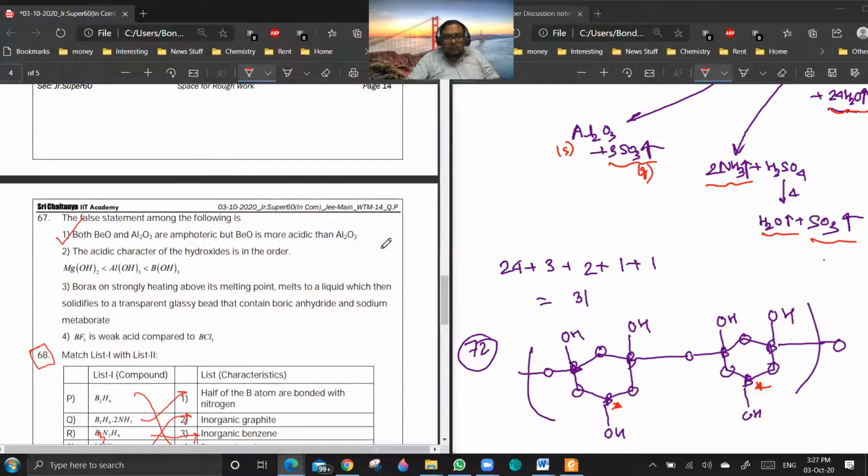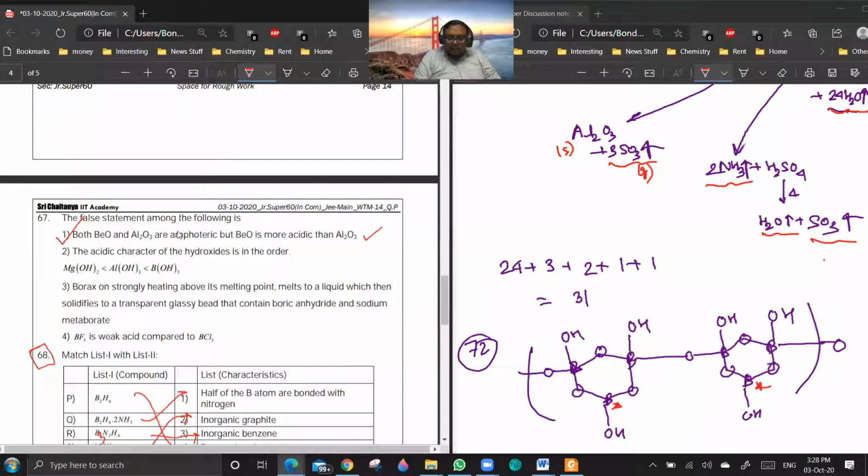So explain all the options once. Sir, 67 first option is correct only, sir. Let me check. B2O3 and Al2O3 are both amphoteric, but B2O3 is more acidic than Al2O3. That is correct. B2O3 will be acidic; as you go down the group, the basic character will increase and the acidic character will decrease. So this is correct actually.